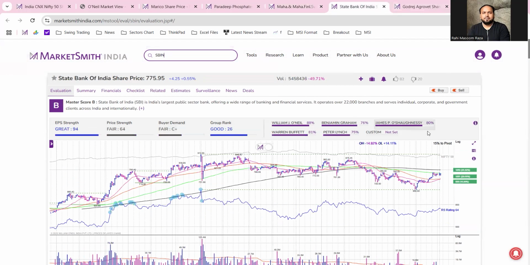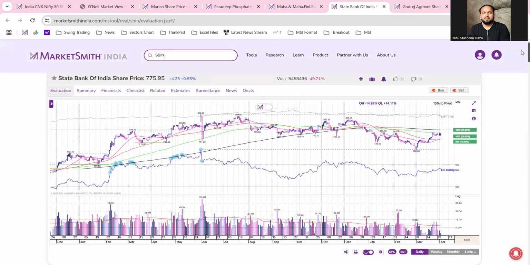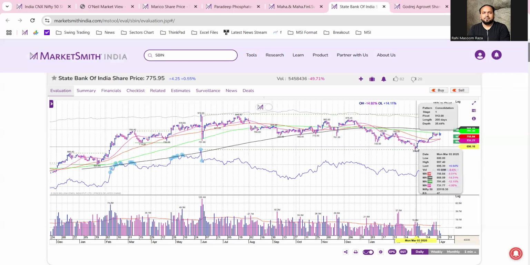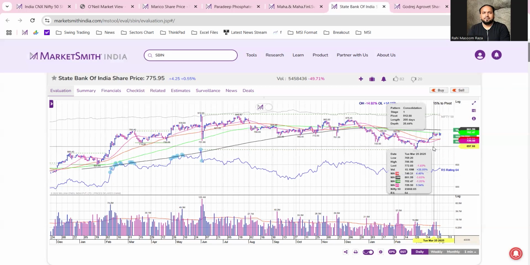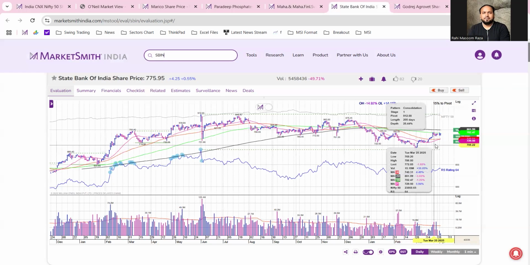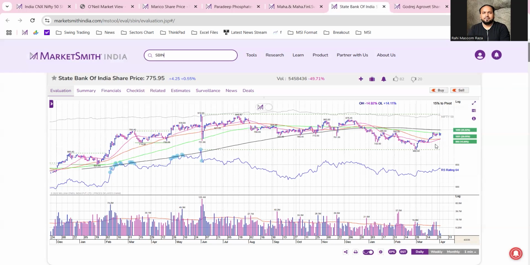The next stock is SBI, State Bank of India. State Bank of India is looking attractive as of now, because from the recent low that it took on 3rd of March, at the 680 price, the stock has shown resilience. It has tried to move upside gradually, and in this process, it has also reclaimed its 21 DMA, 50 DMA, and now it is trading very close to its 100 DMA, this line.